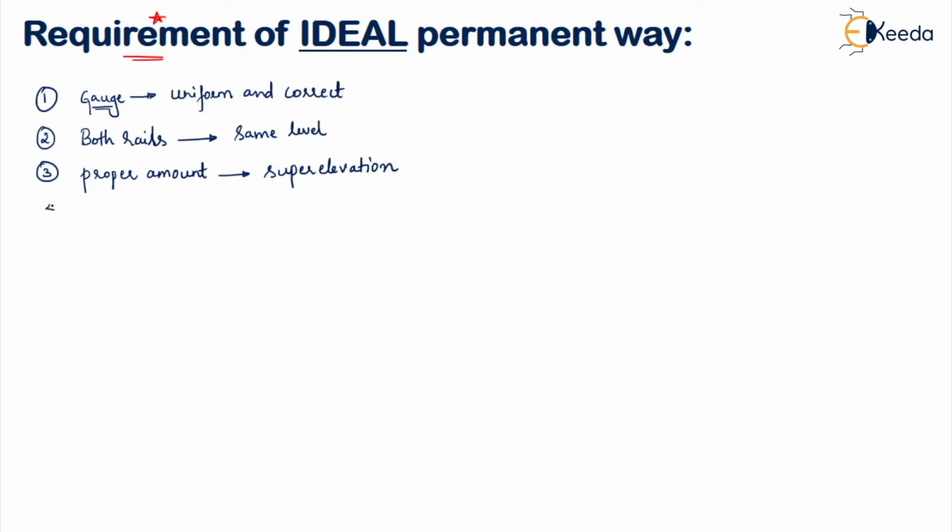Okay. So the fourth point is the permanent way should be sufficiently strong against lateral forces. So if there are any lateral forces, it should be strong against them. If there are any horizontal lateral forces like this coming, they should prevent it.